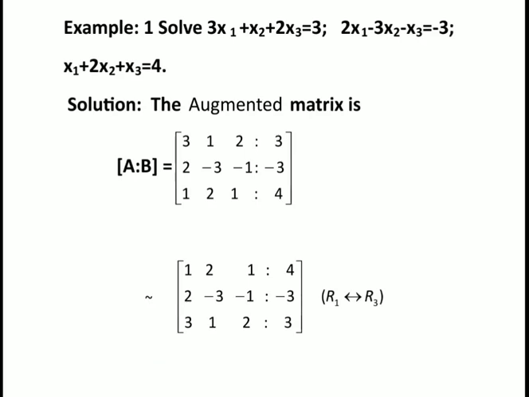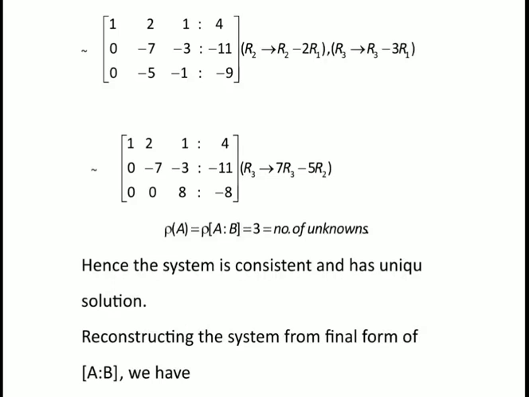And here you have to find the rank of the matrix by applying row operations, that is, convert this into echelon form. For that, let us interchange R1 and R3, because if the first element of the first row is 1, it will be easy to convert this into echelon form. So we are interchanging the first and third rows. The first row becomes 1, 2, 1 colon 4, the third row becomes 3, 1, 2 colon 3, and the second row remains as it is.